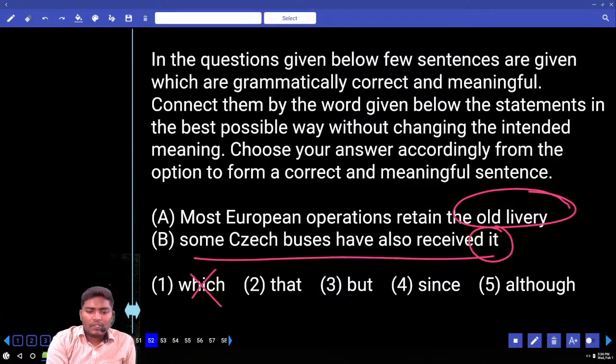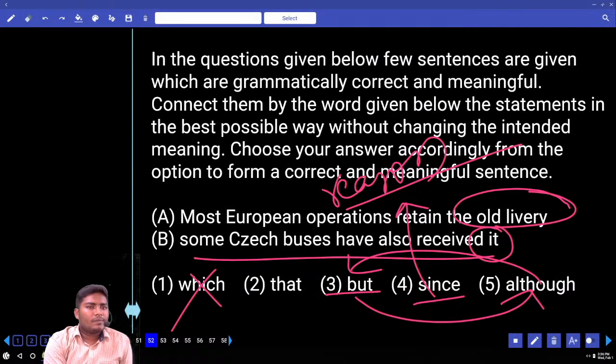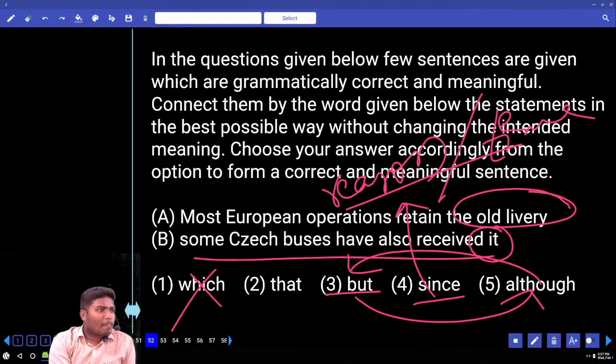"Which some buses?" Not possible. "That some buses," "but some buses," "since some buses," "although some buses." Remember, if you are using but, you should not use although; if you are using although, you should not use but. Both of them carry the same meaning. Since, what does since show in English? It shows reason. Another one, it shows time. Since has two parts of speech. Can you tell me what they are? What are the parts of speech of since? Conjunction. Anything else? Preposition. Since is used both as a conjunction and also as a preposition.